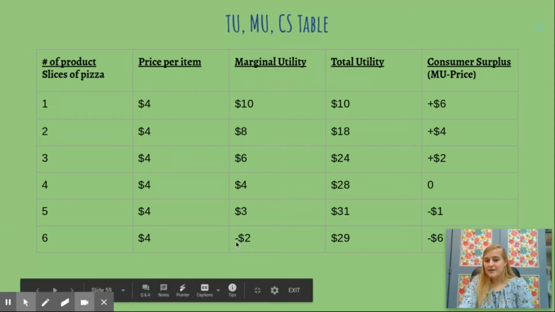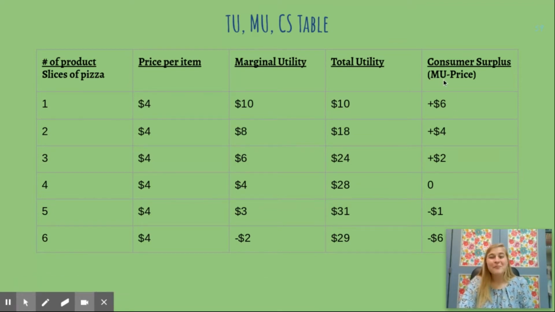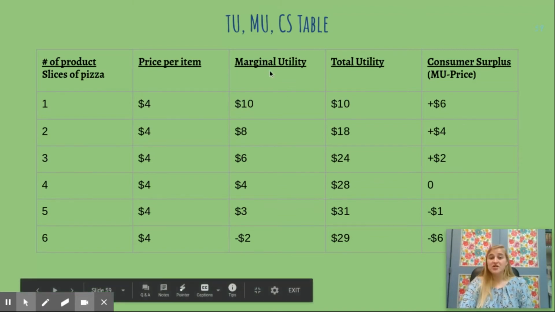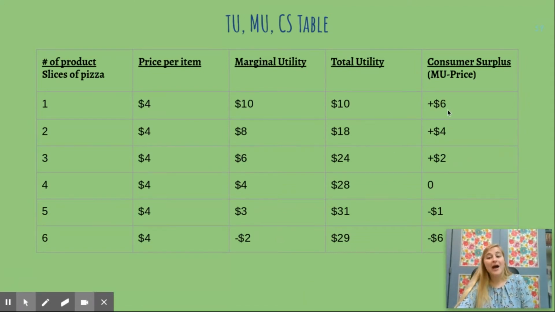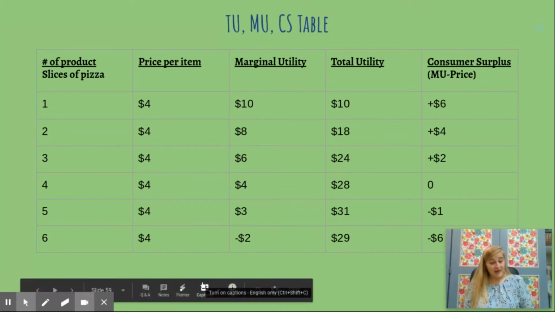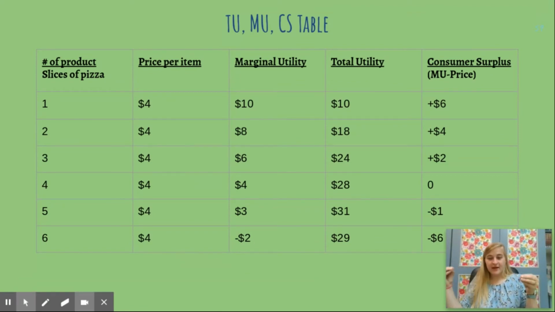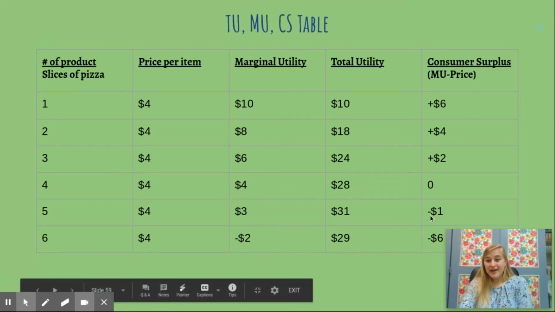So how much am I paying then? Okay, what is the marginal utility minus the price? The marginal utility is -2. I would pay you $2 to not eat this pizza because I'm so sick. -2 minus the price of 4. And hopefully you remember from math class, when you are subtracting from a negative number, it becomes even more negative. So now my consumer surplus is -6.